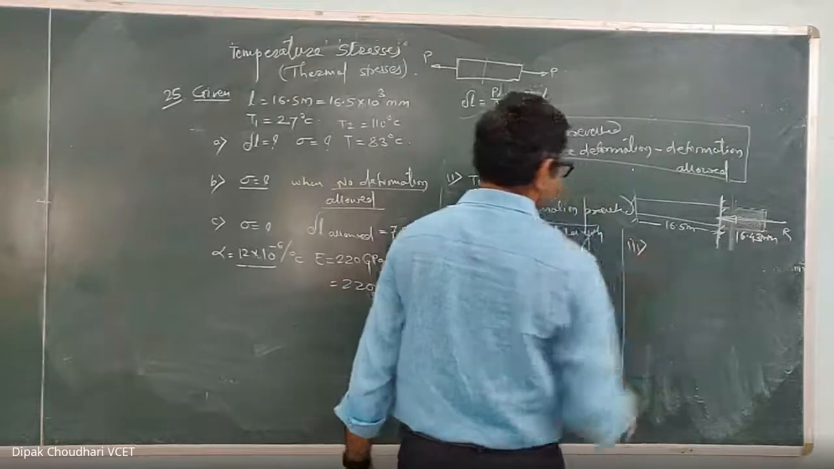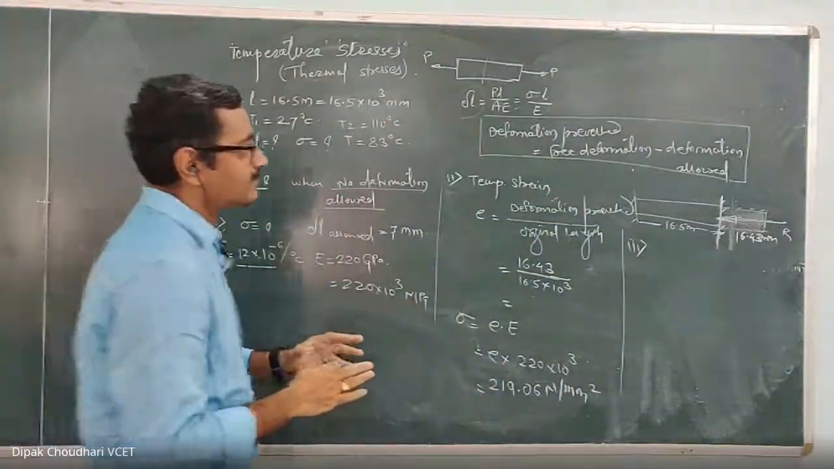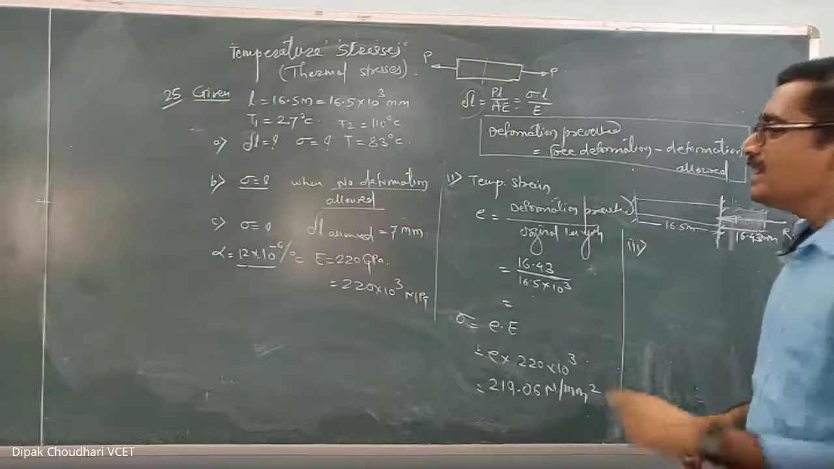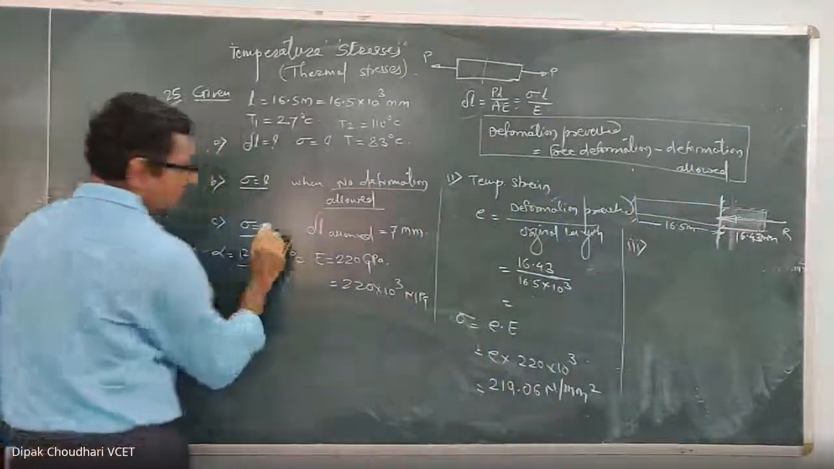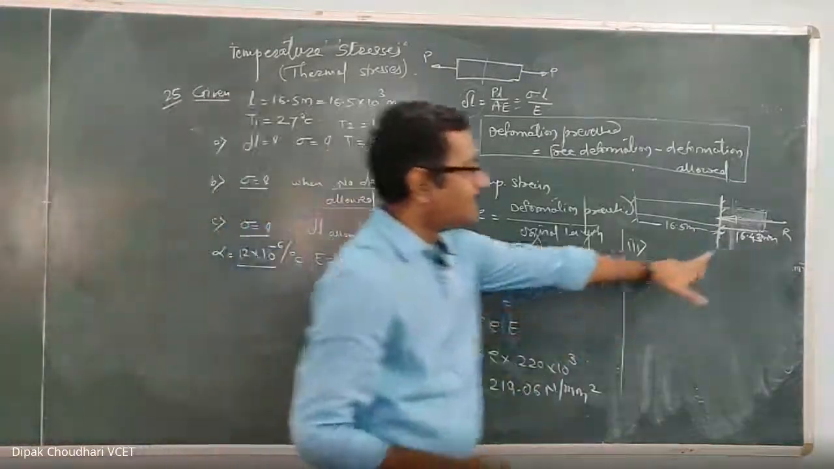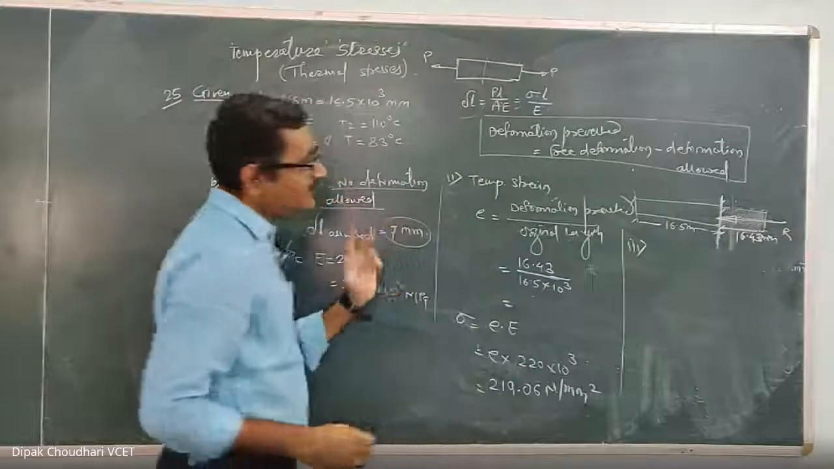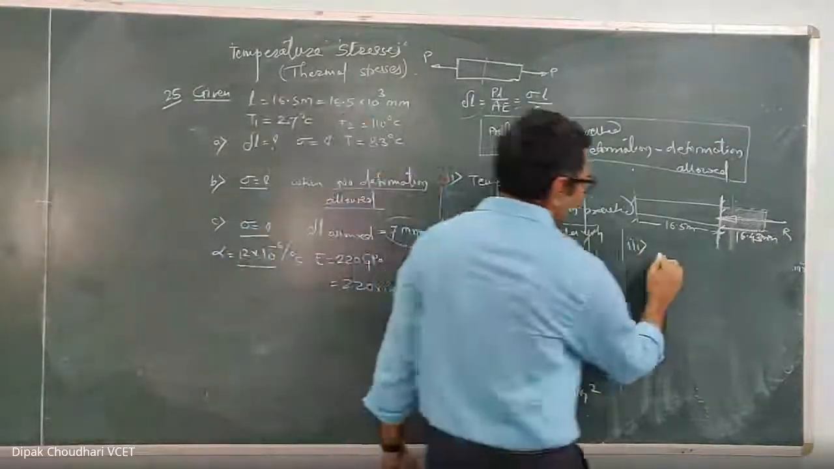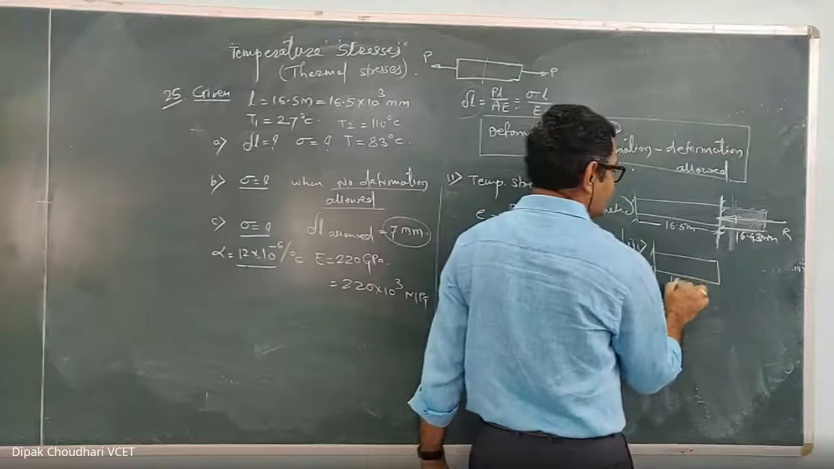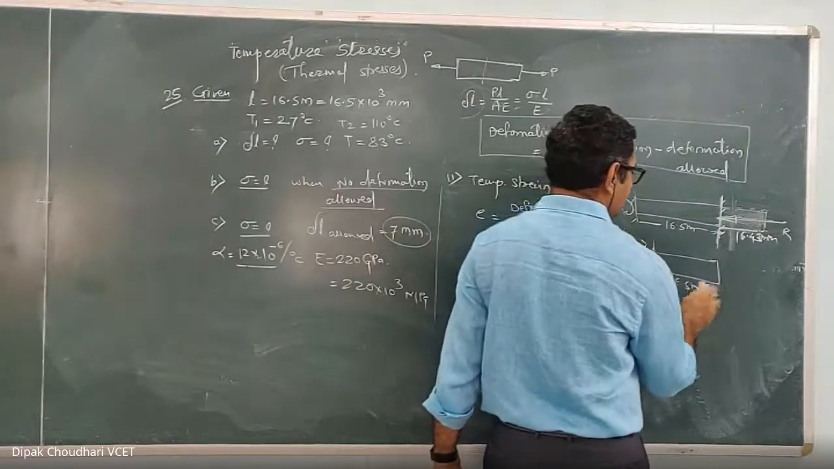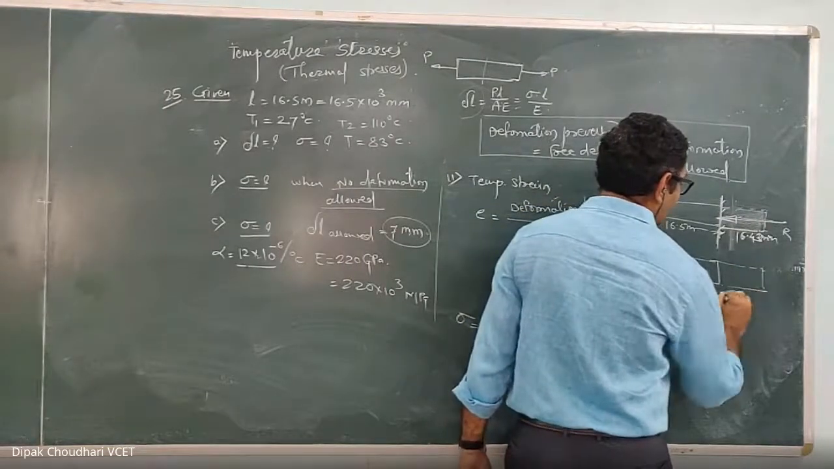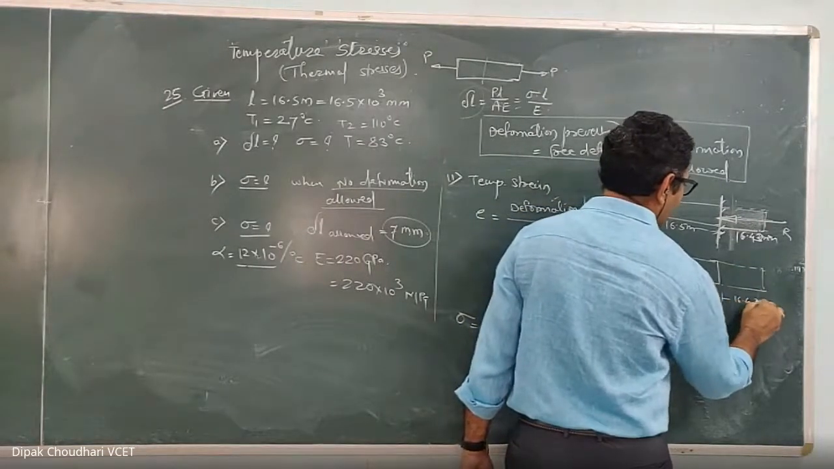Third case, same situation. Because of this rise in temperature, the free deformation is 16.43. But in third case, you have to calculate the stress. Then the 7 millimeter deformation is allowed. Out of that 16.43, the 7 millimeter is allowed. Here, once again, I am drawing the figure. Okay, this is 16.5 meter. And if it is free to elongate, how much does it elongate? It elongates 16.43.